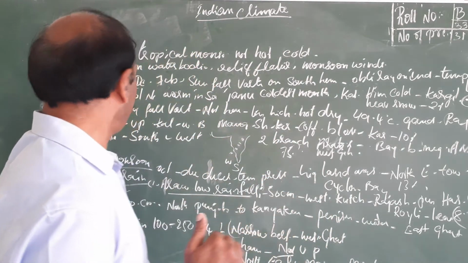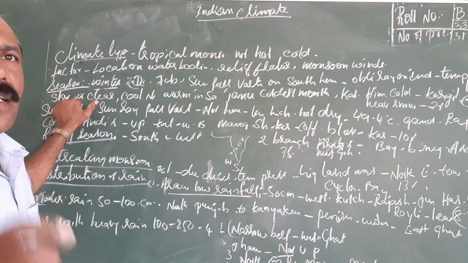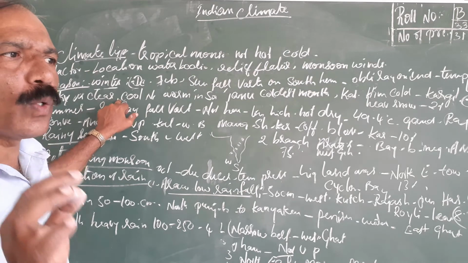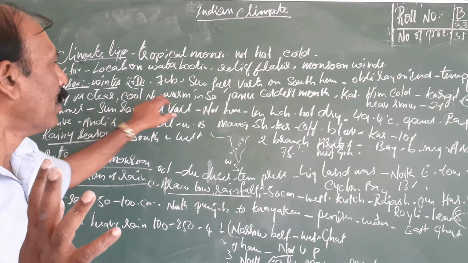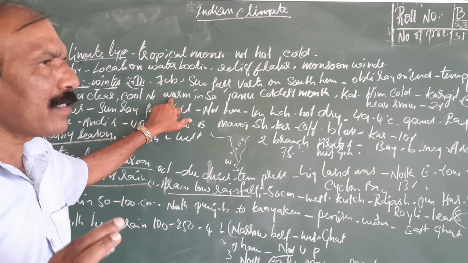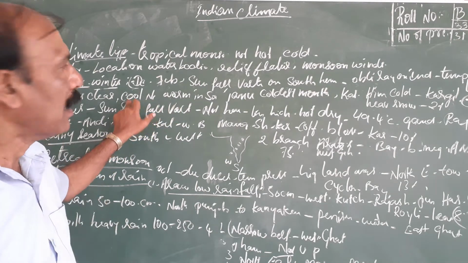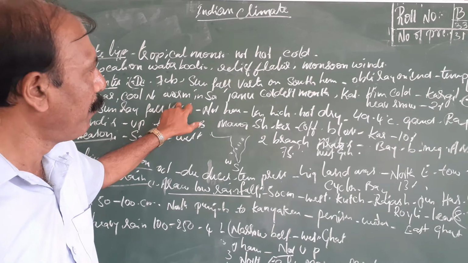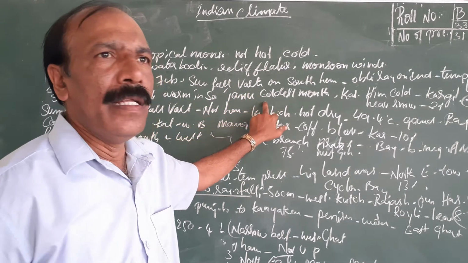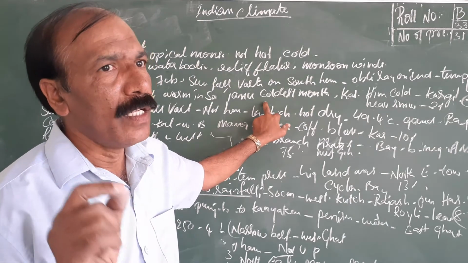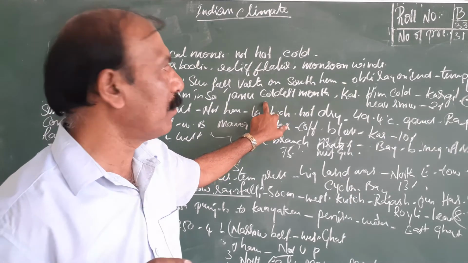Because of that, the sky is clear and the temperature is very cool. We have cold temperature, especially warm in the south part of India. The northern side is very cool and the southern side is warm. In India, January is the coldest month.